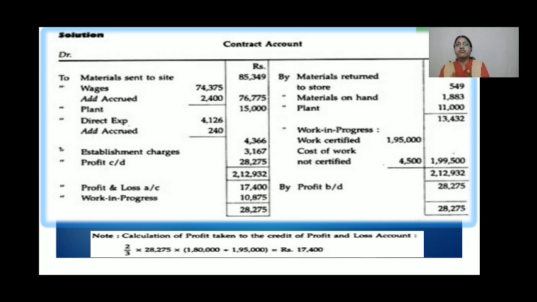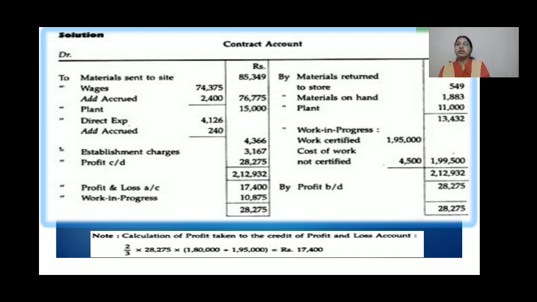Here, as a hidden adjustment, you can show either this on the debit side, plant 15,000, and on the credit side we are showing plant value 11,000. That means 15,000 minus 11,000, 4,000, is the depreciation we are charging for this plant. That is the inner meaning of it. Either you can show it this way, or in the inner column on the credit side you can show plant 15,000 minus depreciation 4,000, and then the total in the outer column, 11,000, in this manner.